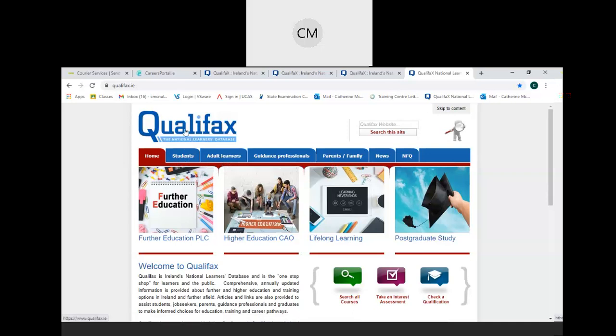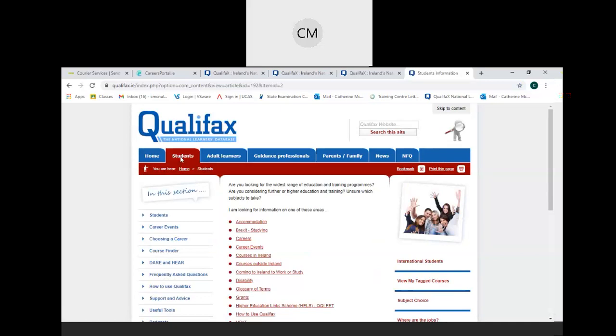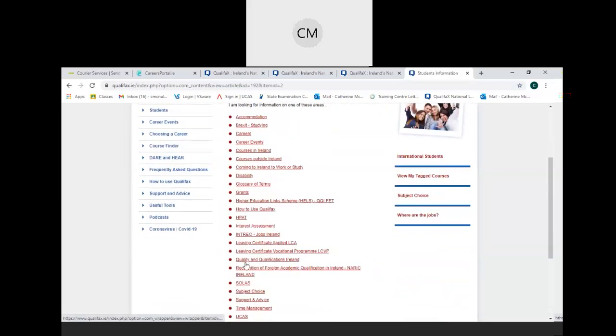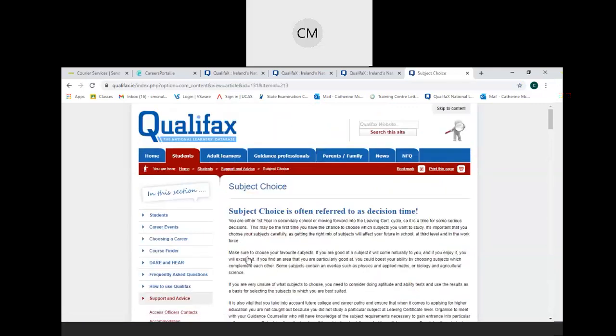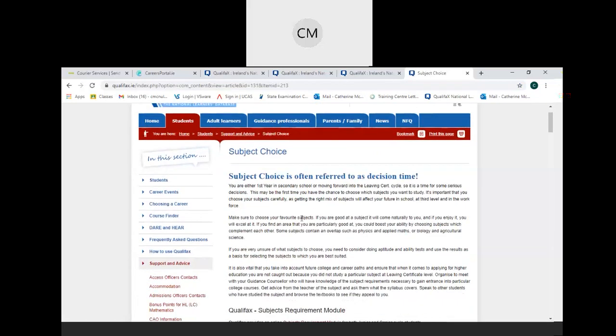So you will go to Qualifax homepage, go to students, click on students, go down to subject choice on this big long menu. Click on subject choice. Now, you can scroll down here for a brief overview of each subject.